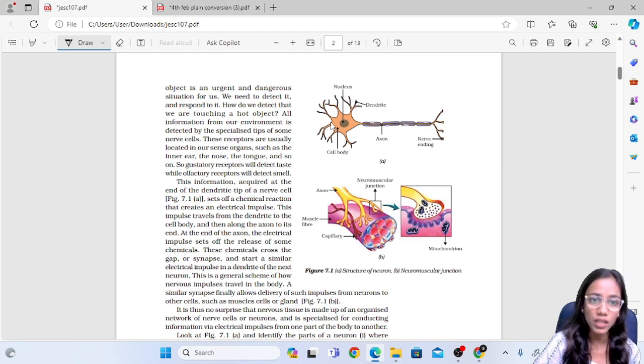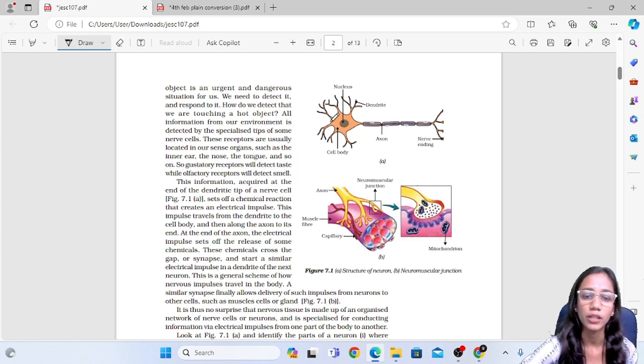Now how the information from the stimulus travels through it and how it is passed, this is the main question. First of all, the information is detected, it is received by the dendritic tips. After it receives, it sets off a chemical reaction, and creates an electrical impulse.